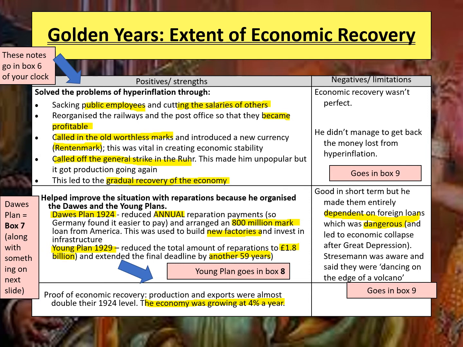Stresemann was aware, of course, that this was an issue, and Stresemann actually stated that they were dancing on the edge of a volcano. Now, what that suggests is that things were looking pretty good because they were dancing, but they're on the edge of a volcano. They could slip at any point. And of course, we know that Stresemann does die in 1929, the same year that the Great Depression breaks out. And so, of course, that's when Germany is left in a really dire situation.